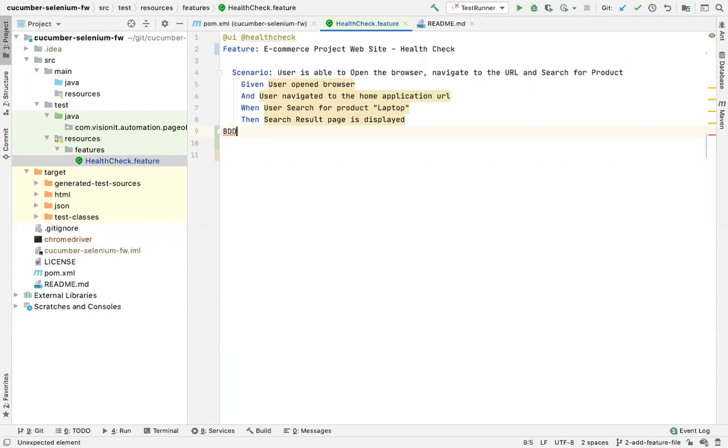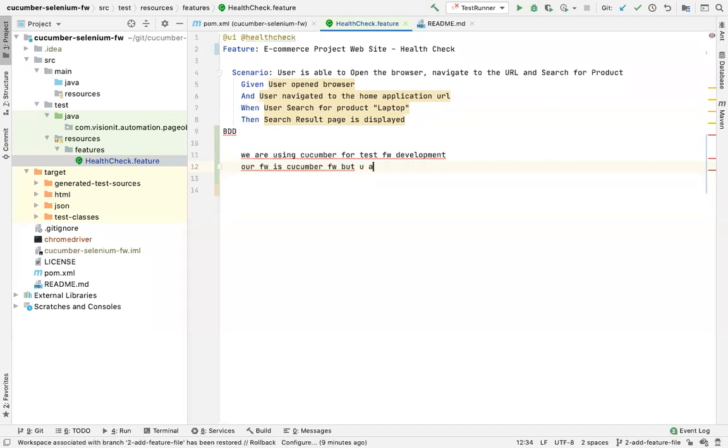Rather, you have to say that we are using Cucumber for our test automation framework, right? So your statement should be: we are using Cucumber for test development or test framework development, or our framework is a Cucumber framework, but you are not working in a BDD team ecosystem. This is what I'm trying to say.